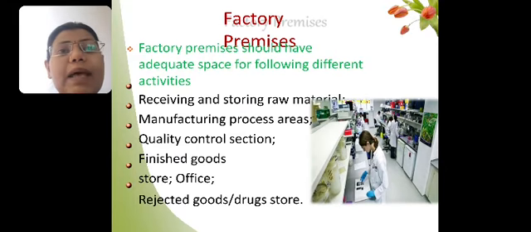Then rejected samples. In any case the sample has been rejected, if it does not follow the standard specification, there should be a separate area to keep all these rejected samples, so that they are not used accidentally or deliberately. They should not be used accidentally for the manufacturing of drugs. So rejected goods should be stored in a separate store area. All these are basic requirements for our factory premises.